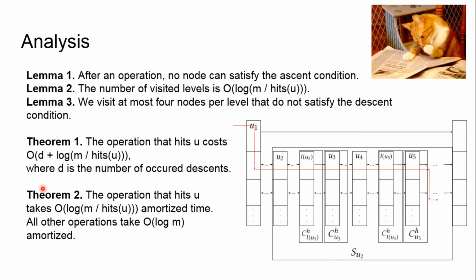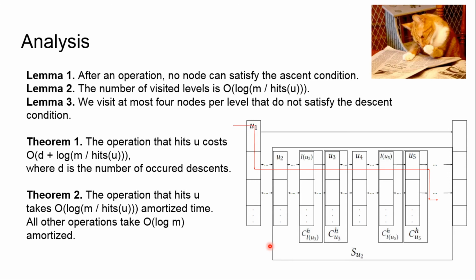Let's look at the picture that we had previously and consider which element can satisfy the ascent condition. Please note that the hits or the number of requests per their suffix rectangle can increase only by 1. Thus, the first node that can satisfy the ascent condition is only the first node on that level with this height. So, only one node per level can satisfy the ascent condition, and it is only the first node.